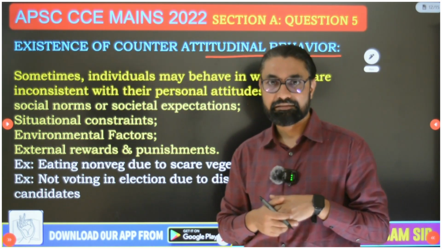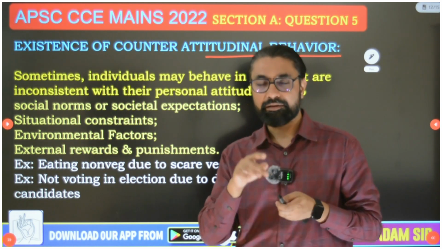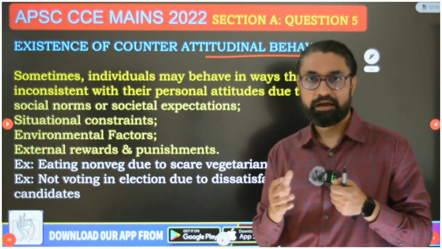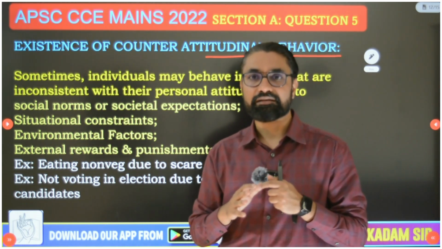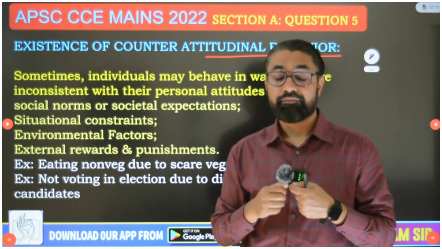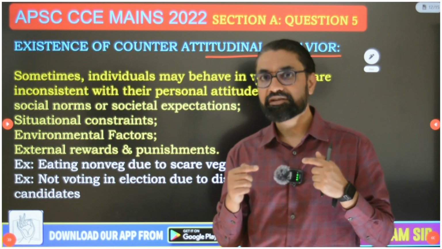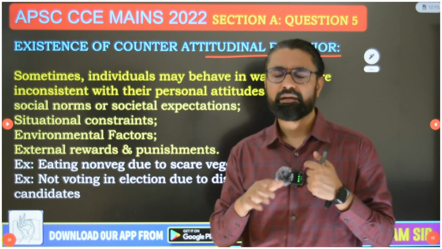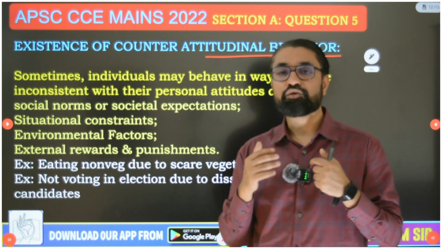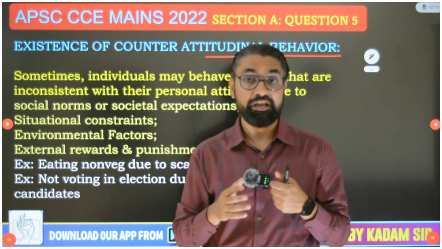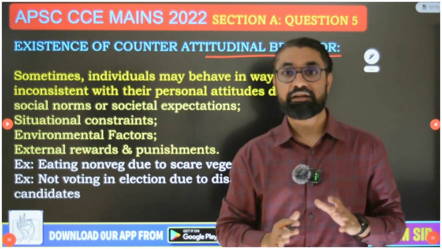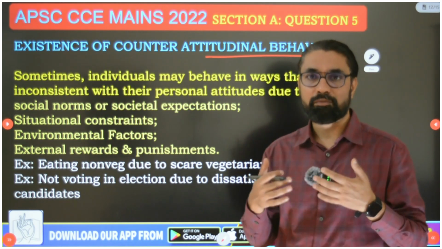Why does this exist? In psychology, your topic in the syllabus, relation of attitudes with thoughts and behavior, then what predicts behavior, I teach this topic, and there are 7-8 factors which establish a link between attitude and behavior. For example, personal first hand experience. You have developed some attitude by first hand experience, then your attitude will lead into behavior. But if attitudes are not formed through first hand experience, they will not come into behavior. So what is this relation between attitude and behavior? It is a whole separate topic. I discuss it in my app classes, a separate lecture on that. There I will discuss this complex part with you.